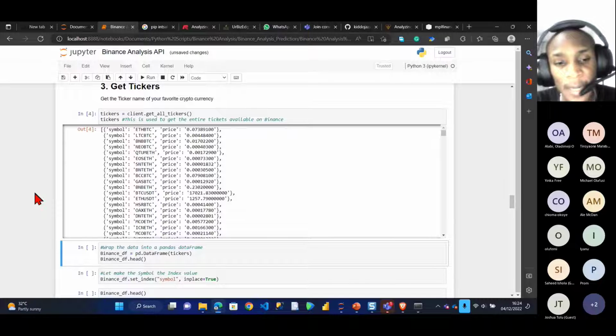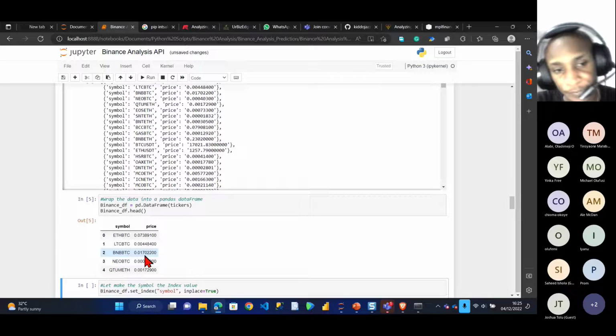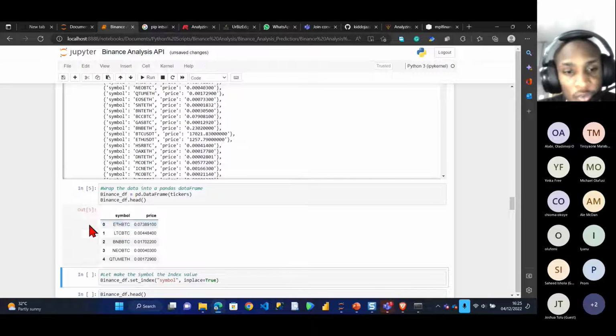What can I use to change to tabular data? Pandas. Remember, pandas is used for data manipulation. Because this is shown with curly brackets, more like a JSON format, I have to wrap it in a data frame. So I run this. Like you see, I now have the rows and the columns. I have symbol and price. What it's showing me now is Ethereum to Bitcoin, ETH to BTC. The exchange rate is 0.07. That's the price.